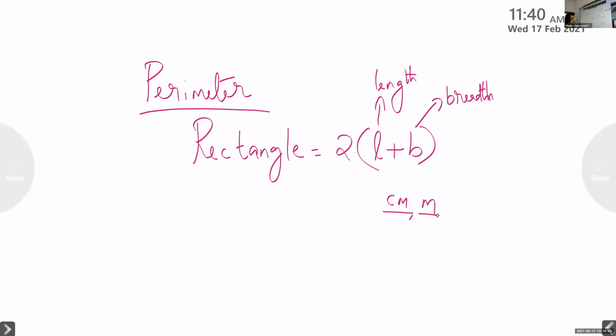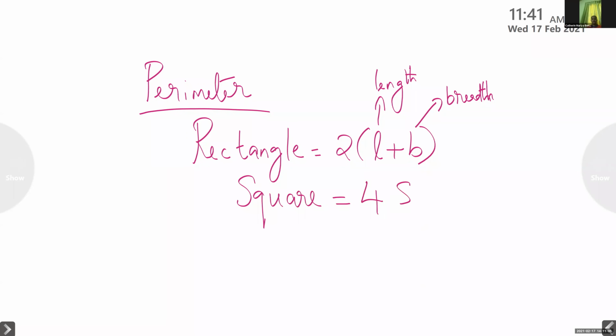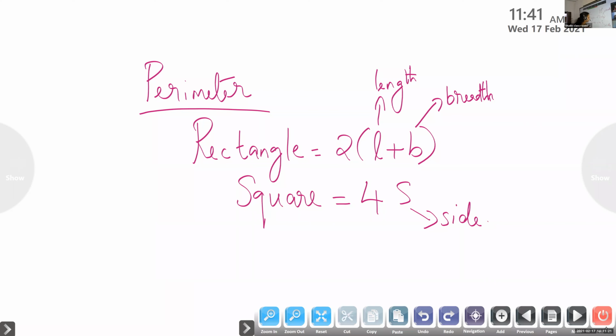Okay, rectangle is 2 times L plus B, and for a square, what is the perimeter? 4 into S, where S means one side. Why 4S? Because in a square all the sides are equal. So if you know one side, we just need to multiply it by 4.